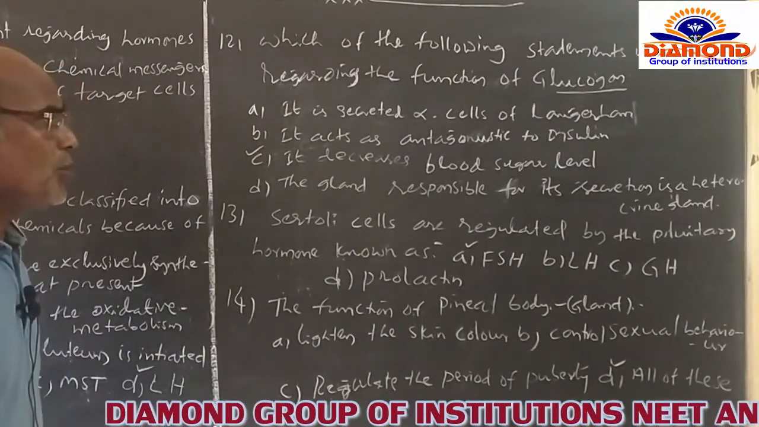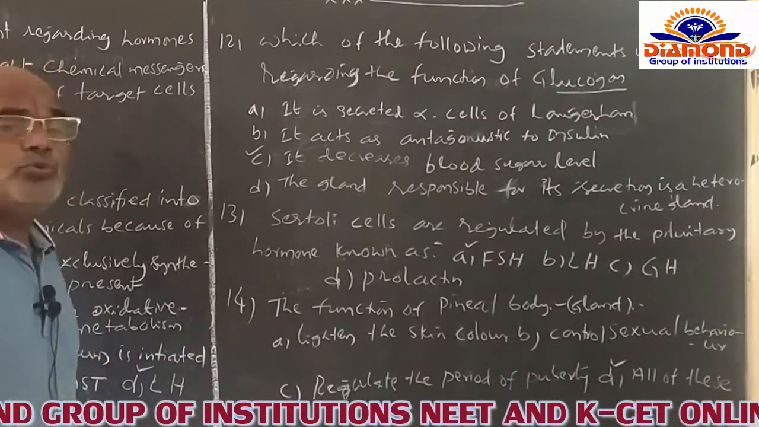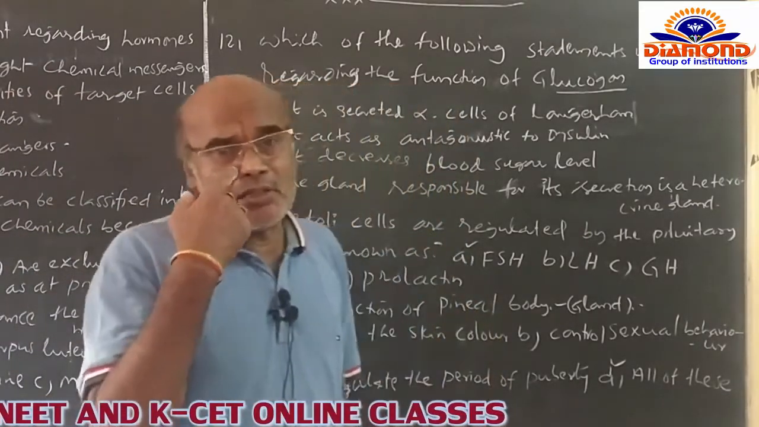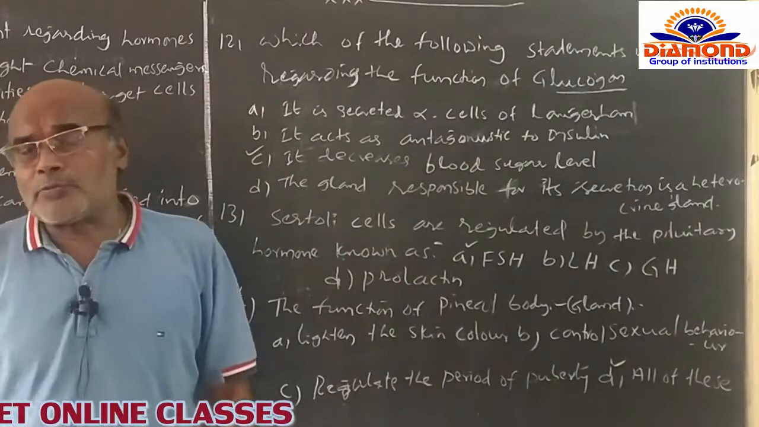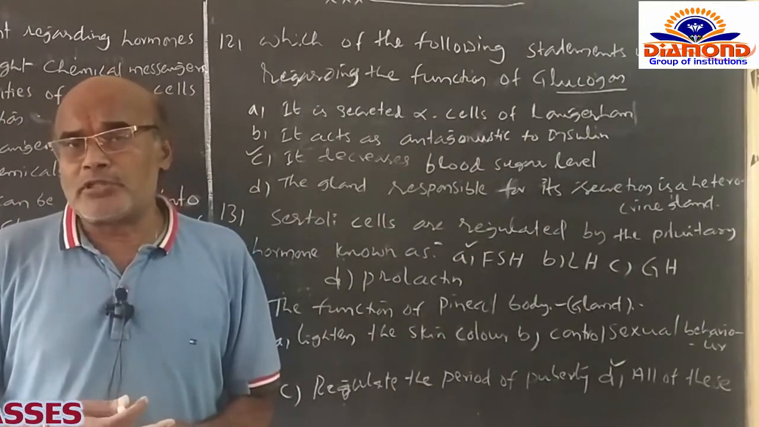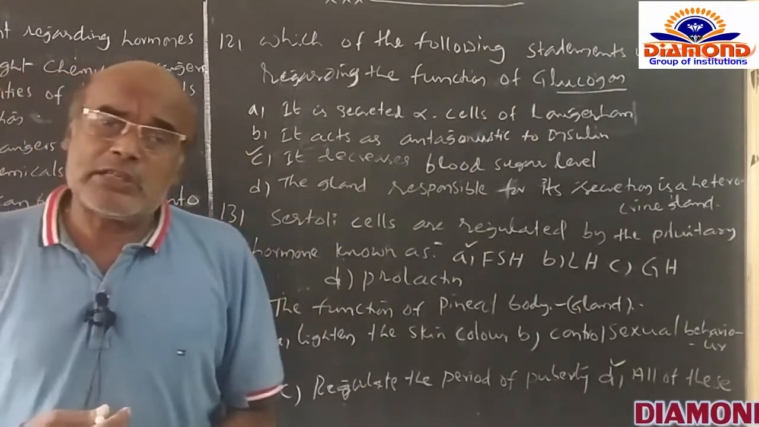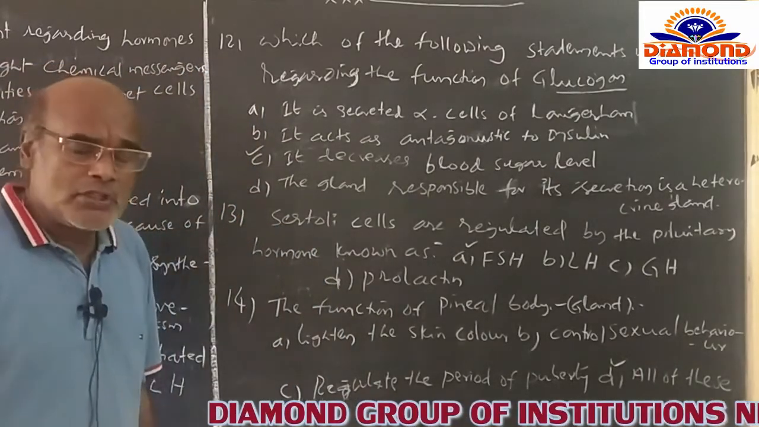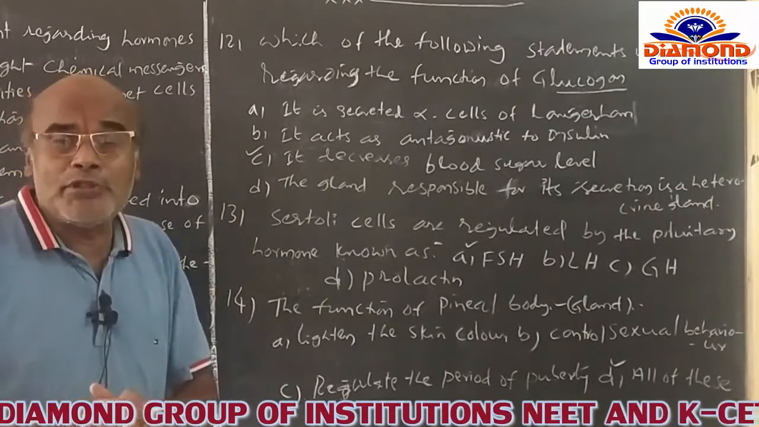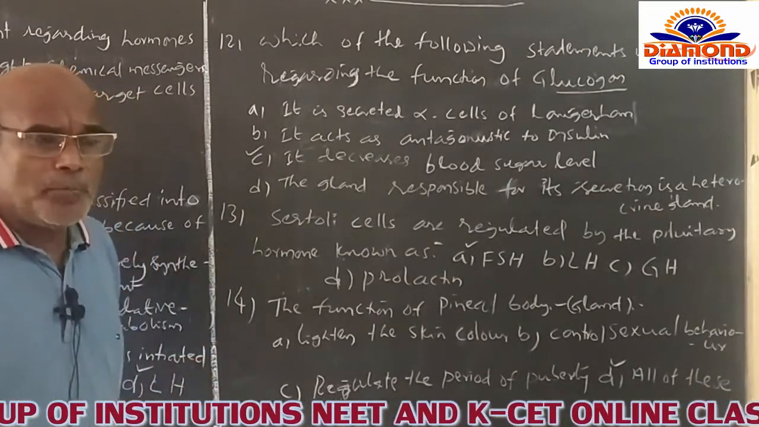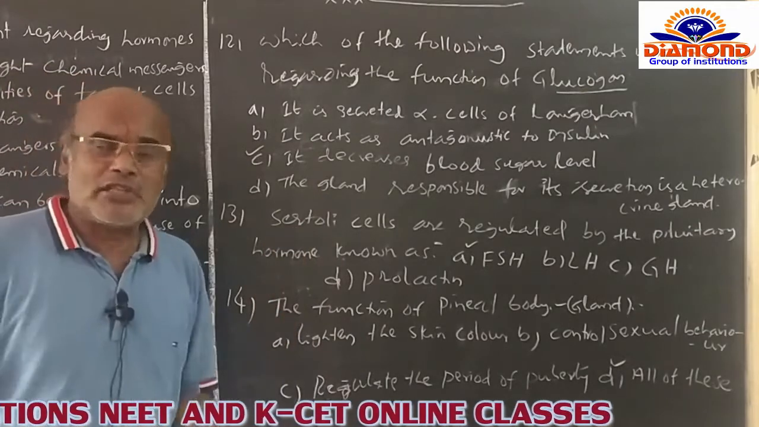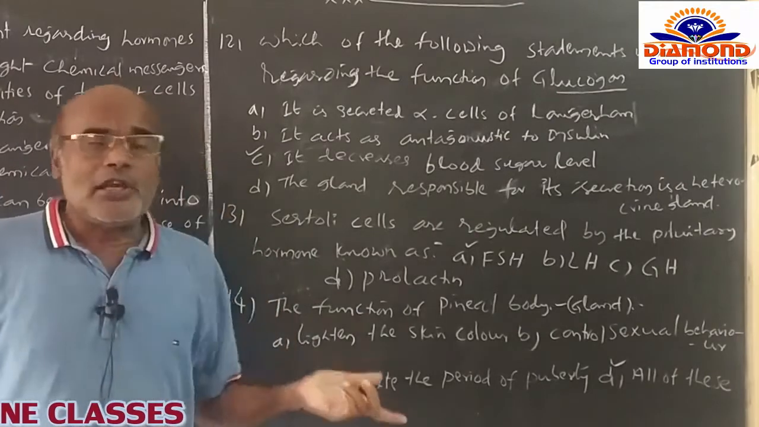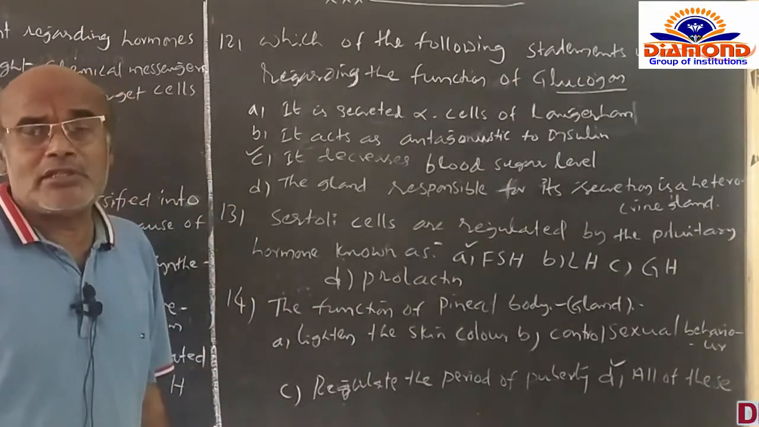Sertoli cells are regulated by the pituitary hormone known as. Of course you know that each of the testes is divided into approximately 250 testicular lobules. Each testicular lobule is made up of one to three seminiferous tubules. Seminiferous tubules are lined with the germinal epithelium, and germinal epithelium contains two kinds of cells. One is the male germ cells, germinal cells, and the other is Sertoli cells.